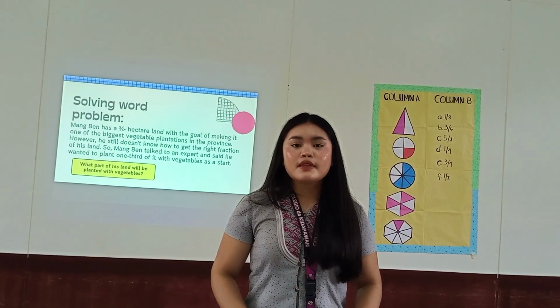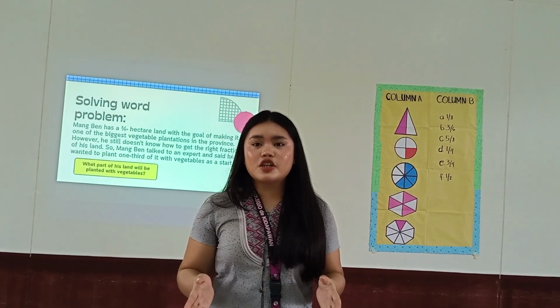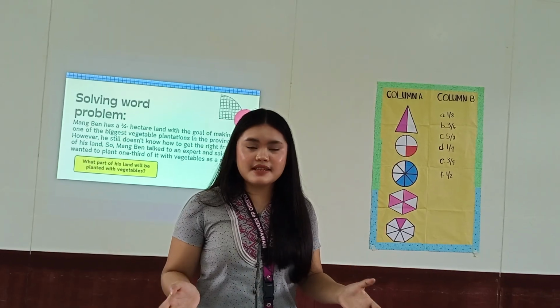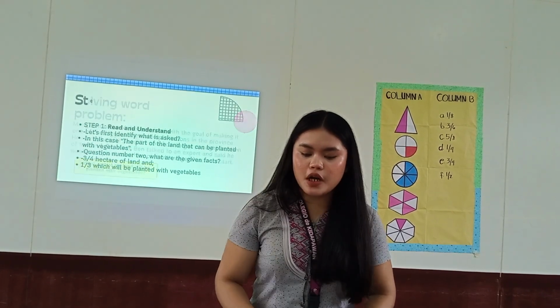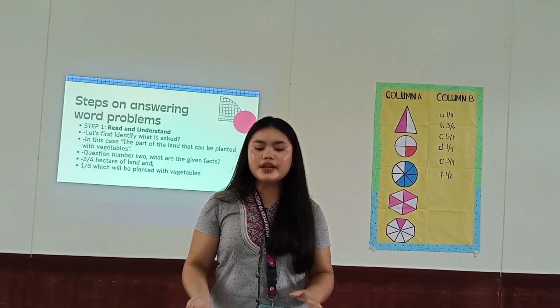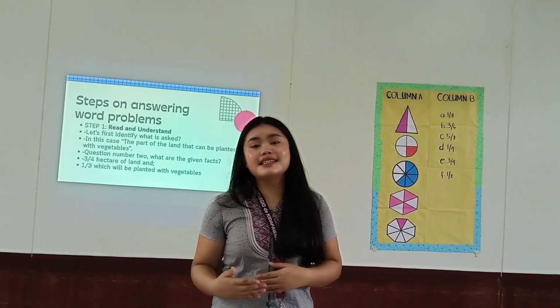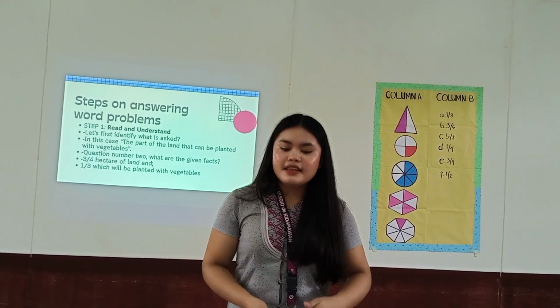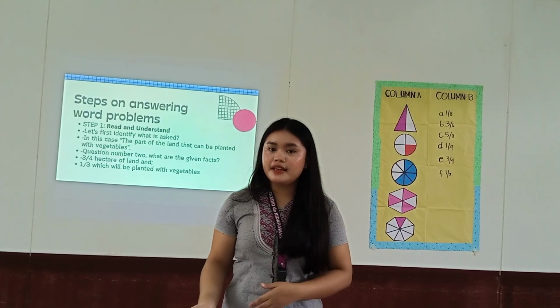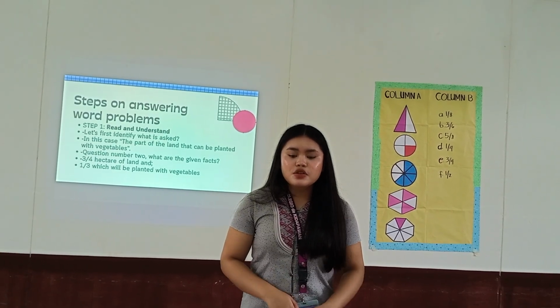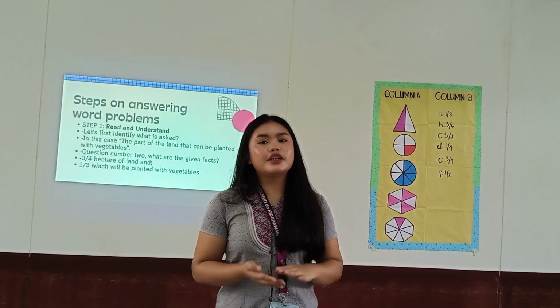Let's find out. Class, in solving a fraction problem, we have a step-by-step process. Step 1, read and understand. Let's first identify what is asked: the part of the land that can be planted with vegetables. What are the given facts?